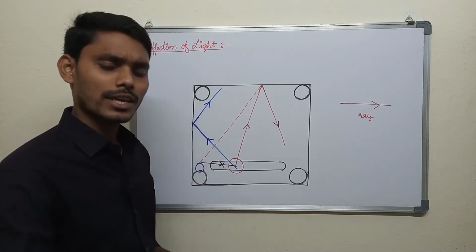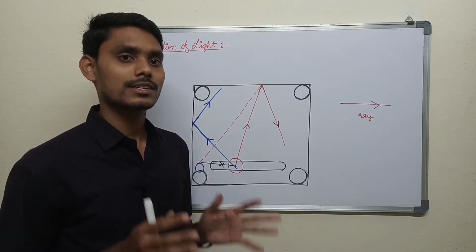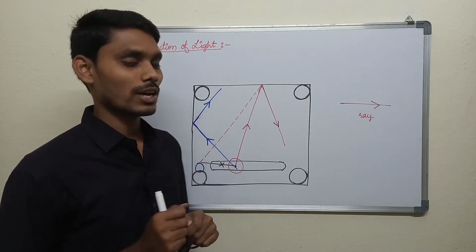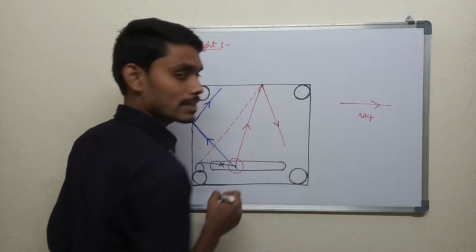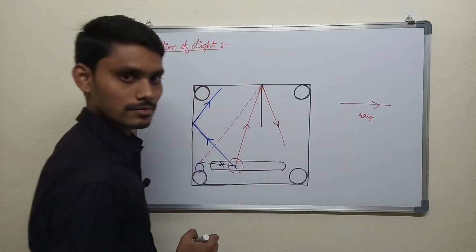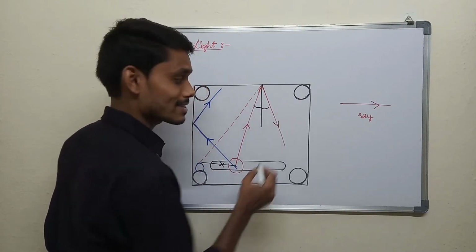What is the striker doing? The striker is just bouncing from this surface. If we observe carefully, we can understand one thing. See, at this point, it is bouncing. So if I draw a perpendicular line, see, this angle and this angle are the same.